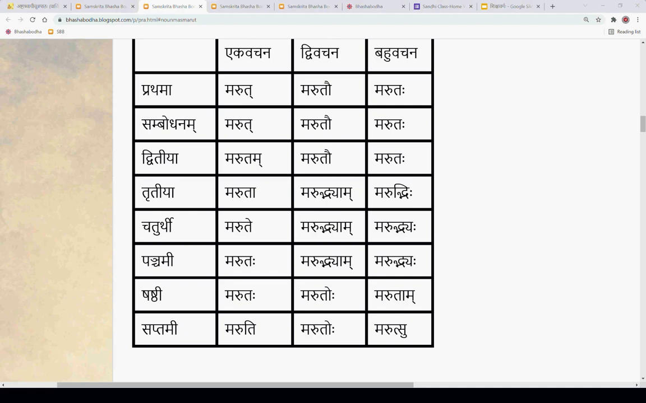If you want to use it in prathama vibhakti, you just keep it like this, ach, for example. If you want to use it in dvitiya, you use acham. And tritiya vibhakti becomes acha.